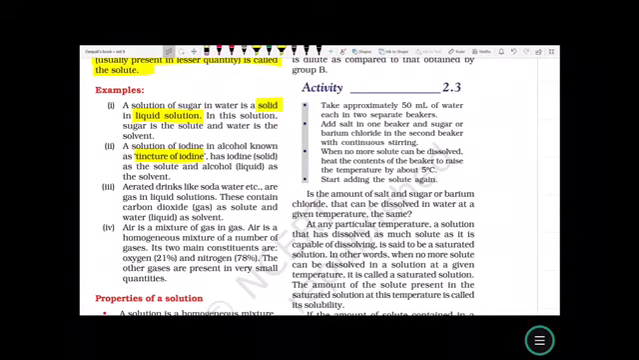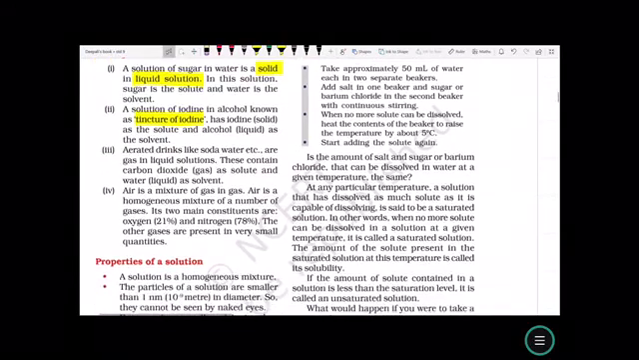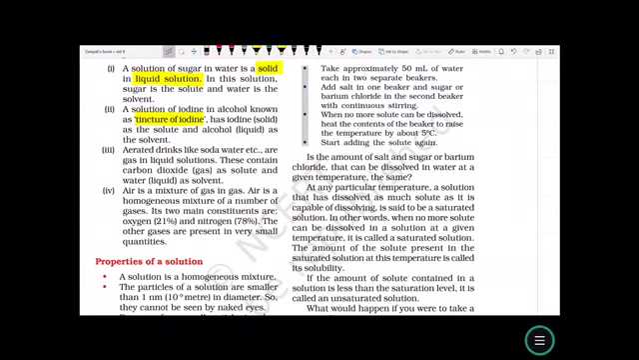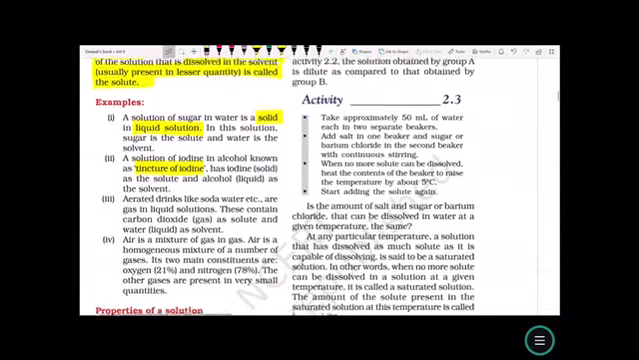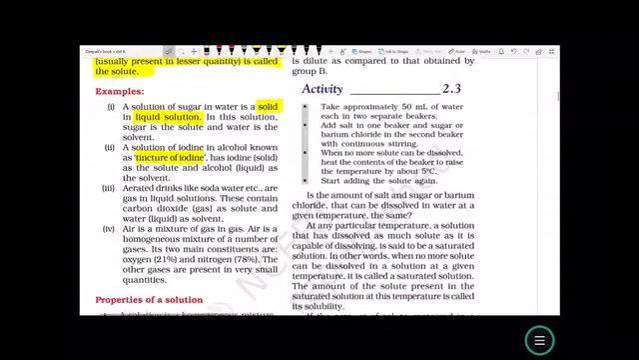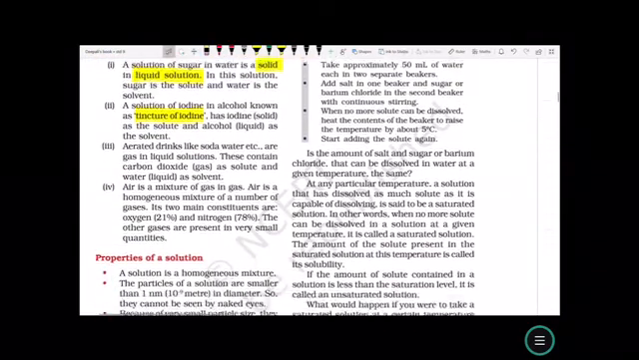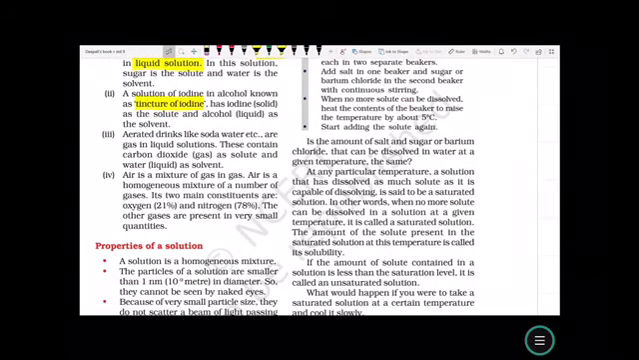Air is a mixture of gas and gas. Air is a homogeneous mixture of a number of gases. Its two main constituents are oxygen and nitrogen, 78% nitrogen and 21% oxygen. The other gases are present in very small quantities. So, are you very clear what a solution is and what the examples of different solutions are?